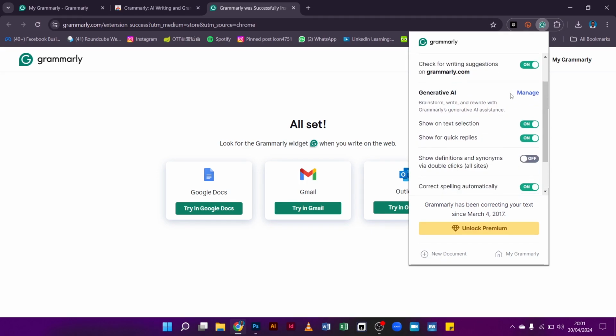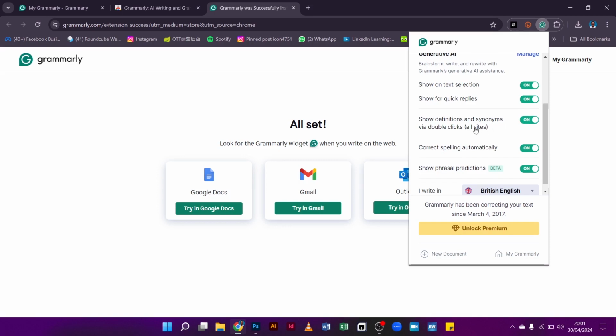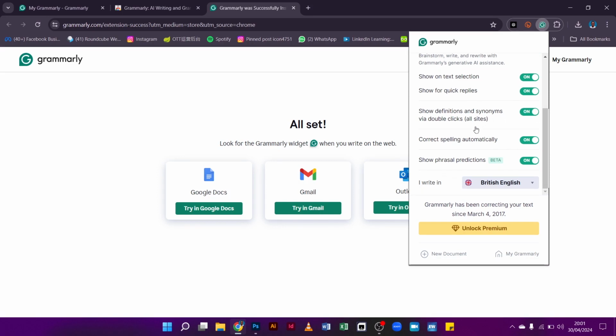Grammarly also has some premium features such as the plagiarism checker and advanced style suggestions. But even the basic features are very good for basic corrections, changing your tone, enhancing your clarity. You can do all that without paying a premium. So yes, we encourage our community to try out Grammarly if you're not already using it. You can use it to just enhance your writing. It will improve your professionalism and also enhance the quality of your work.